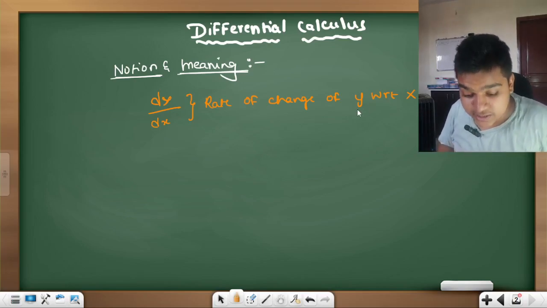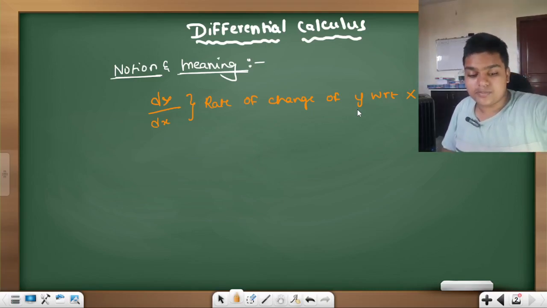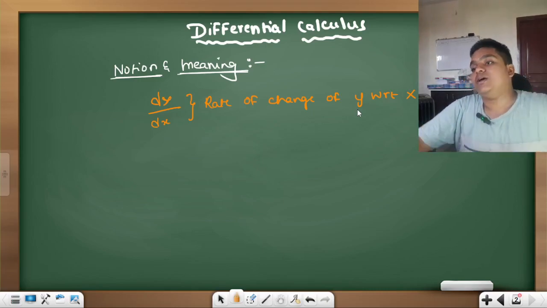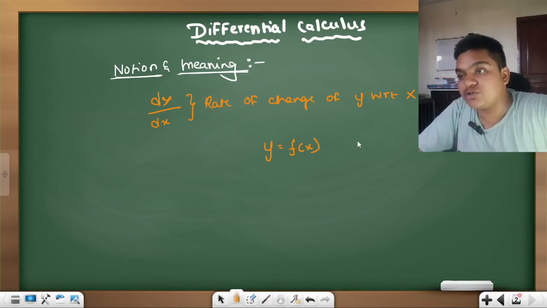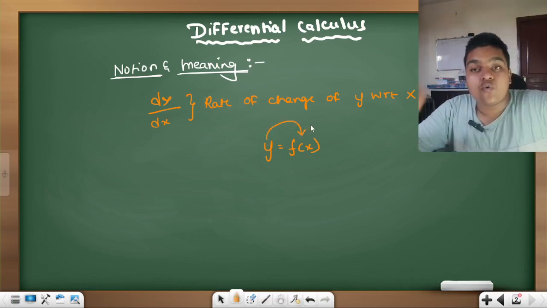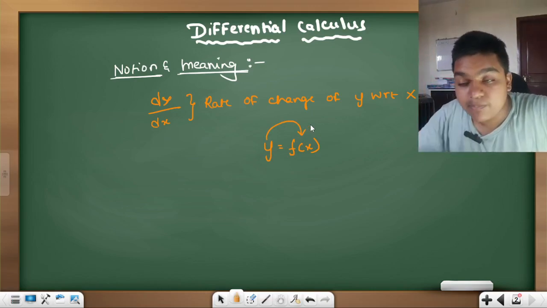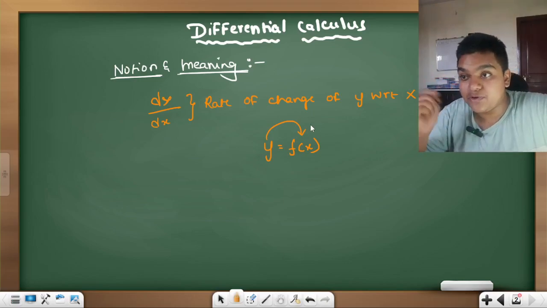Let me clarify that if y is some function of x, that means the y value depends upon x. Am I right? The y value is depending upon x.